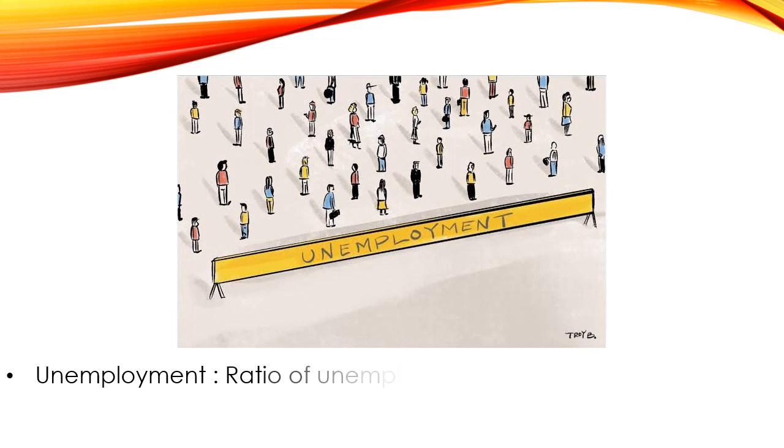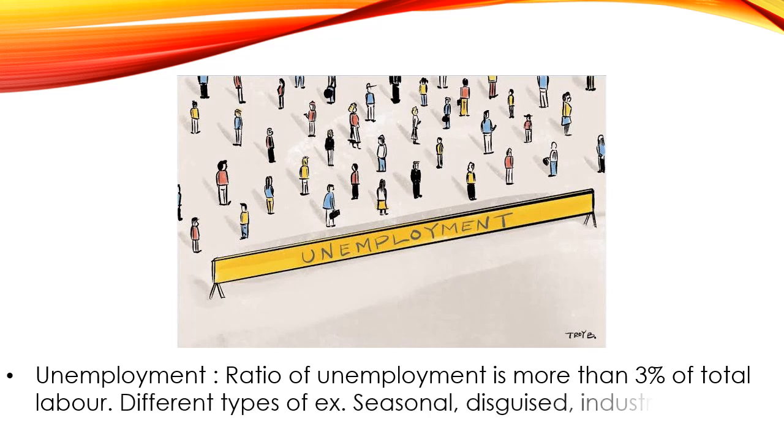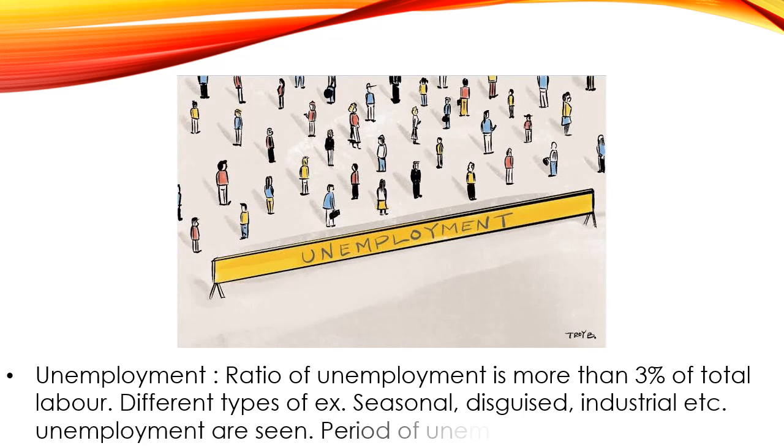Unemployment. Ratio of unemployment is more than 3% of the total labor. Different types of unemployment, for example seasonal unemployment, disguised unemployment, industrial unemployment, etc. are seen. Period of unemployment is also very long. That means people remain unemployed for a lot of the time. Then they have different types of unemployment. Season wise they become unemployed. They are actually unemployed but they are seen as employed. The percentage of unemployed is also more than 3% in the developing nations.